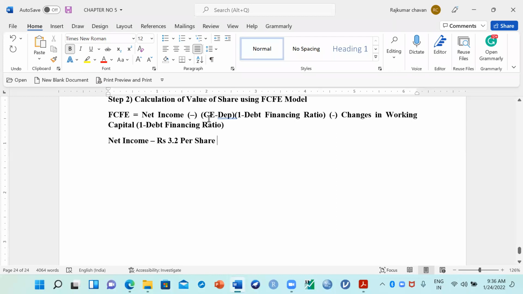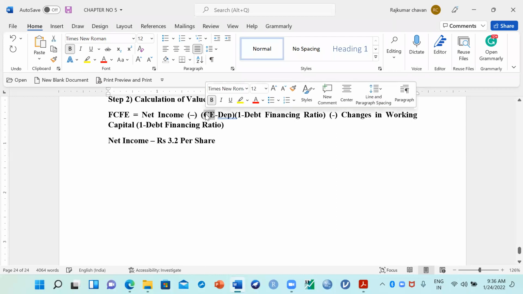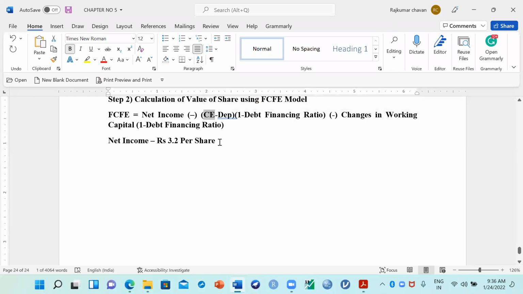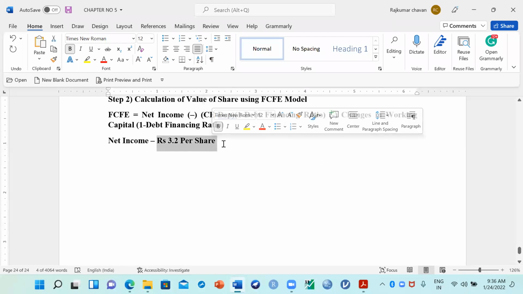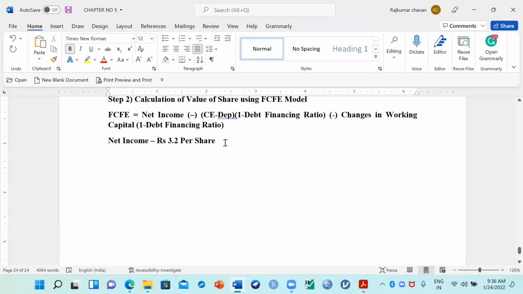Next, C. What is C? C is nothing but capital expenditure, right? Now what you have to do, when you have calculated all the information, your net income is given per share, then the remaining information also you have to calculate per share to maintain uniformity. So I will calculate capital expenditure also per share. Capital expenditure per share, how much they are incurring. If we can calculate net income at 3.2 per share, at the same time we can calculate capital expenditure per share also.